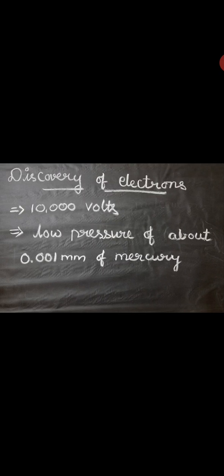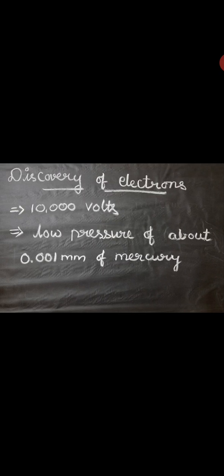However, when the high voltage of 10,000 volts is applied to the electrodes of a discharge tube containing air or any gas at a very low pressure of about 0.001 millimeter of mercury, a greenish glow is observed on the walls of the discharge tube